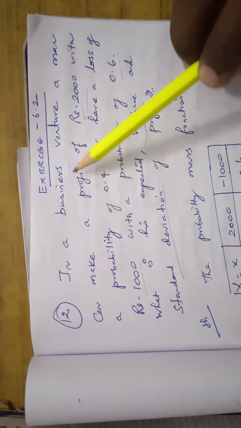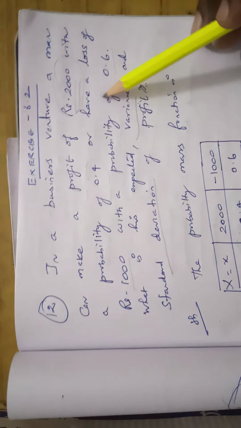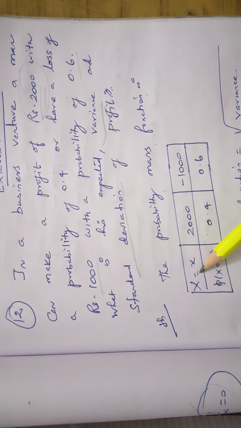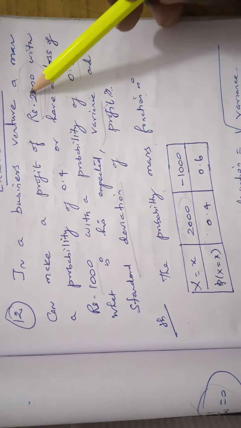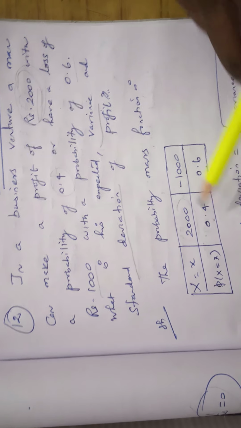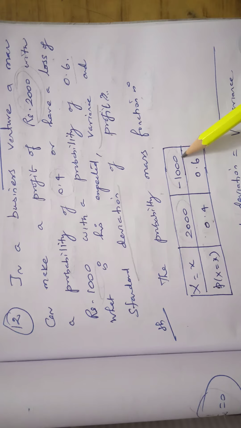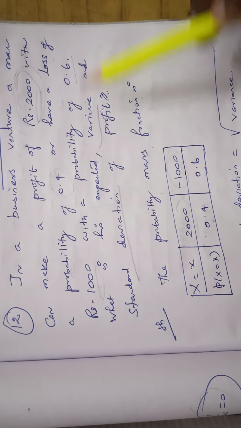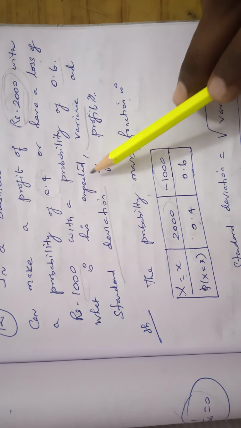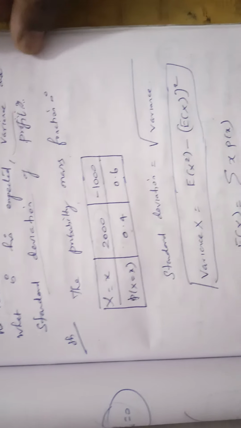Once again read the problem. In a business venture, a man can make a profit value of rupees 2000. So this can be taken in tabular form. The probability mass function, probability of x, can be taken as 2000, which is a profit, and the corresponding probability is 0.4, and 1000 is a loss, so we take a negative sign, minus 1000. The corresponding probability is 0.6. Our aim is to compute the expected variance and standard deviation of the profit.